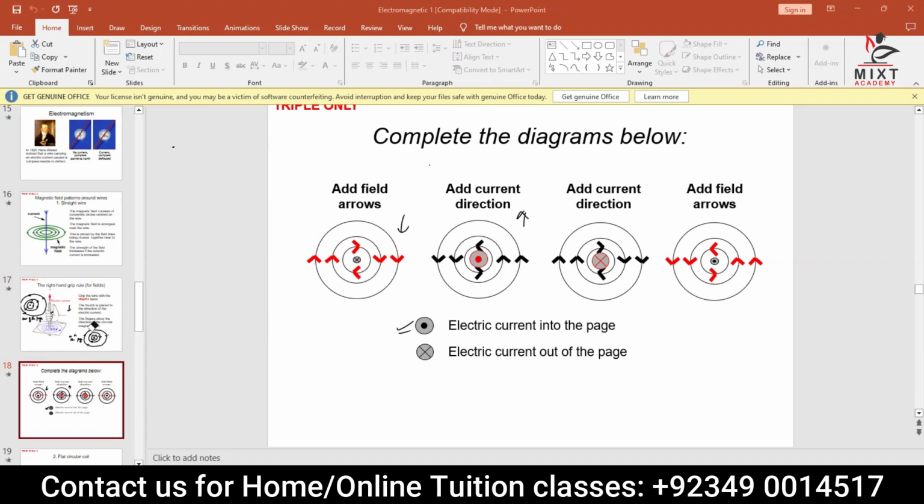This is just to show that there is nothing very important about this, but you just need to know the direction things.